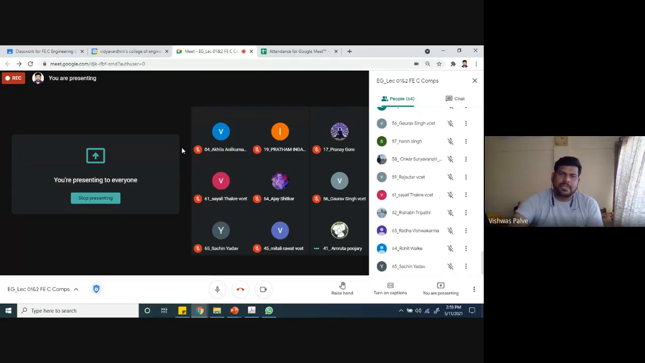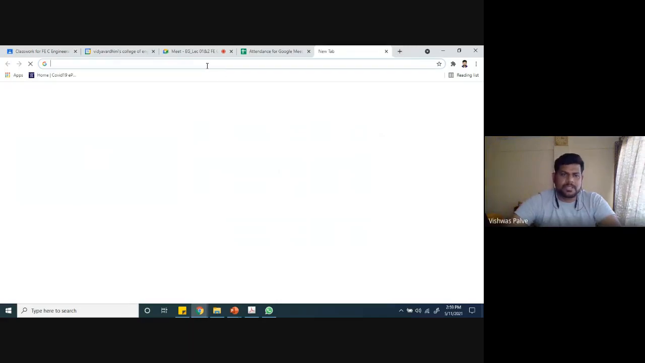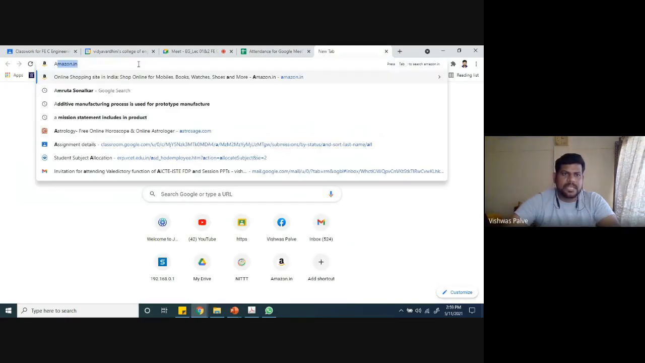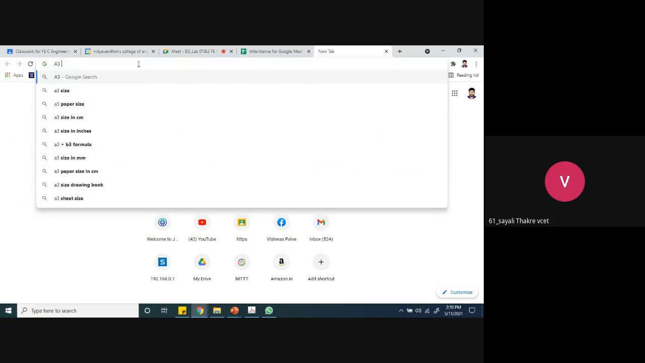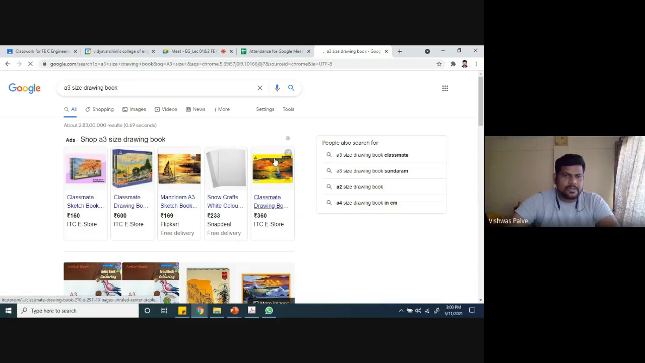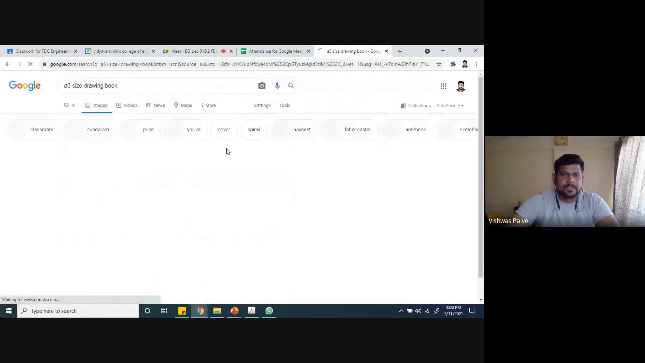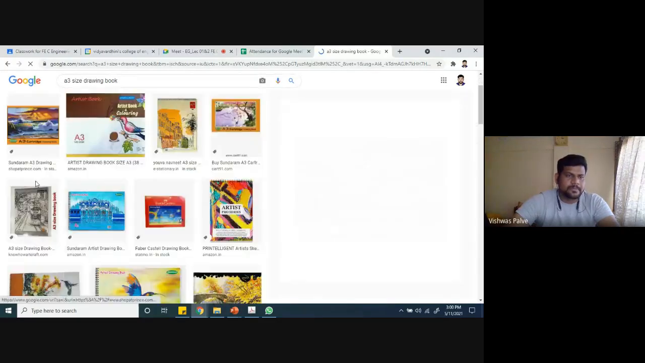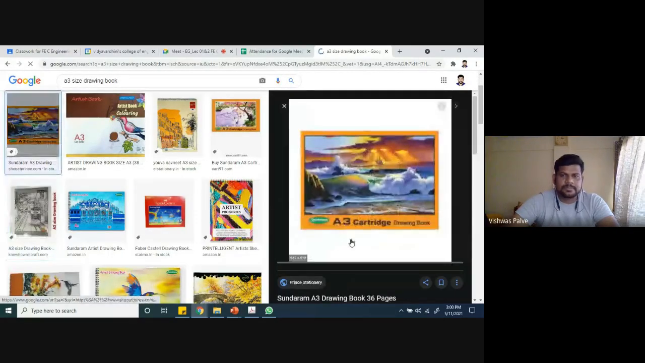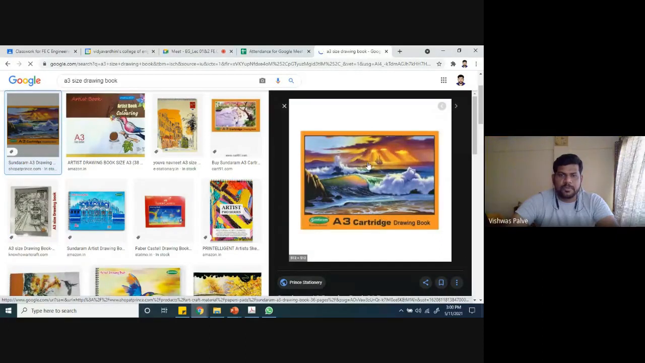You can get it from here, it's available, I think, on Amazon. You can purchase an A3 sketchbook. In that also, I require this book. I require this Sundaram cartridge. Alright, this book you have to purchase if it is available.